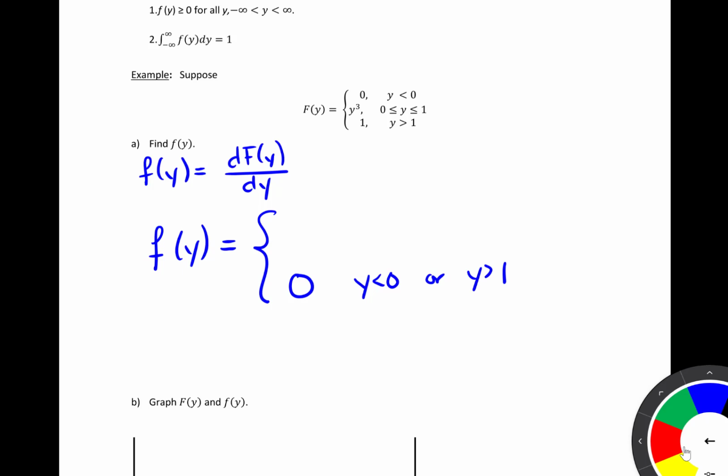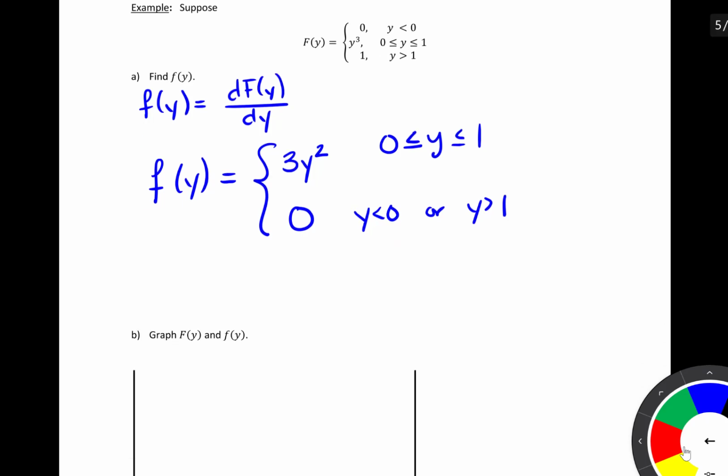Looking at the middle piece now, the derivative of y cubed with respect to y is equal to 3y squared. And so the PDF is going to be equal to 3y squared for y between 0 and 1, including 0 and 1.